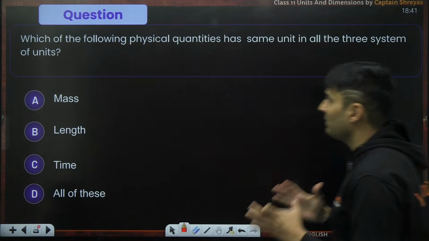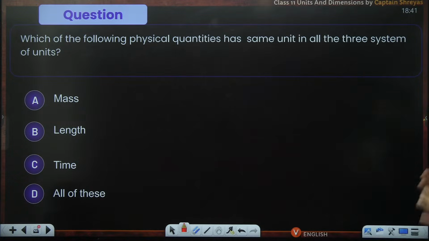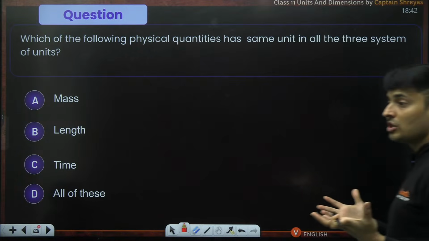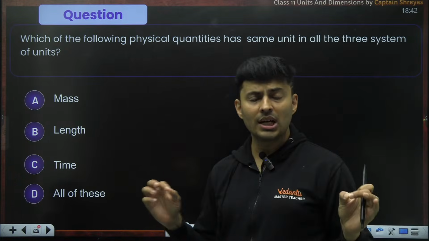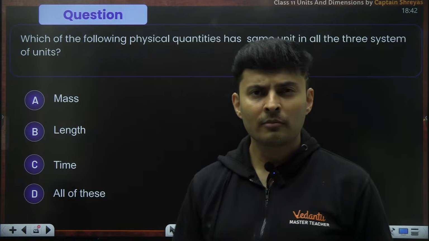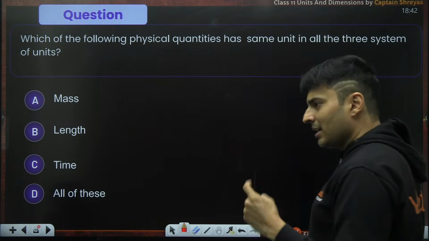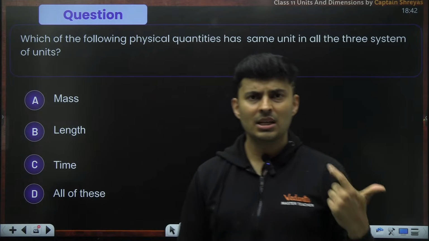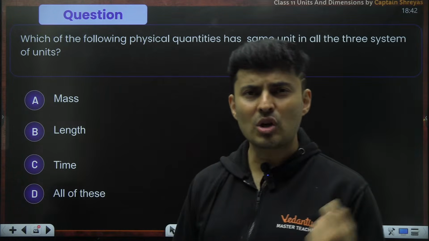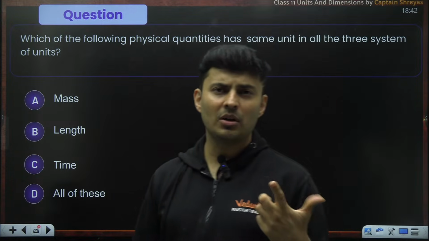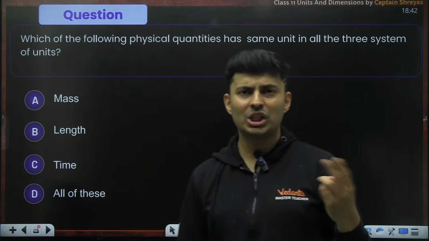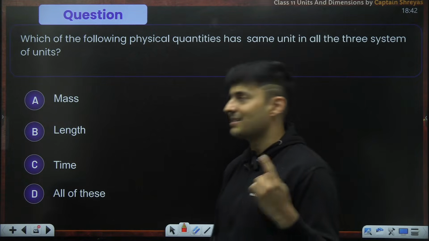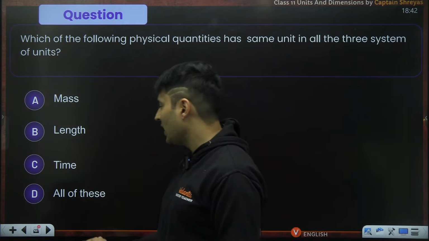Which of the following physical quantities has the same unit in all the 3 systems of units? Same unit, no matter which unit you go. I think there are 3 things which we saw. FPS, MKS, CGS. What was common in all of them? Mass? No. Length? No. Time? Yes. Second. Time is the correct answer.